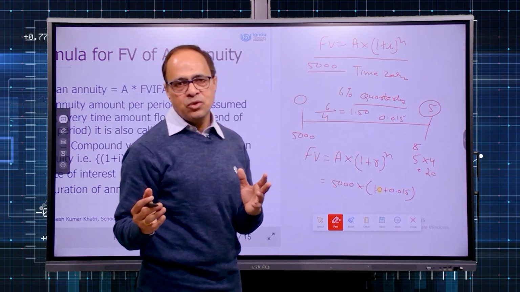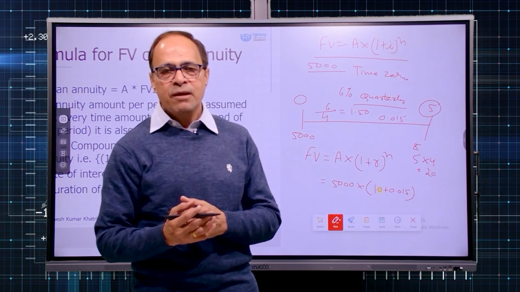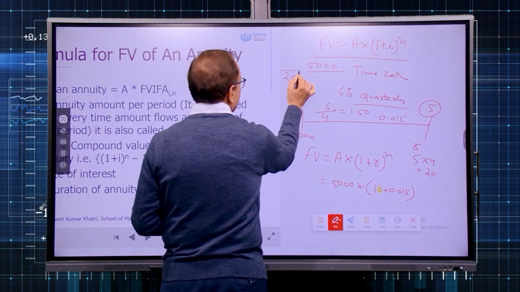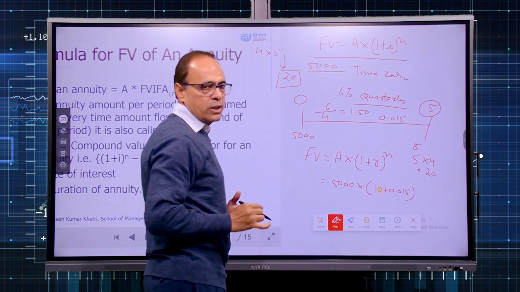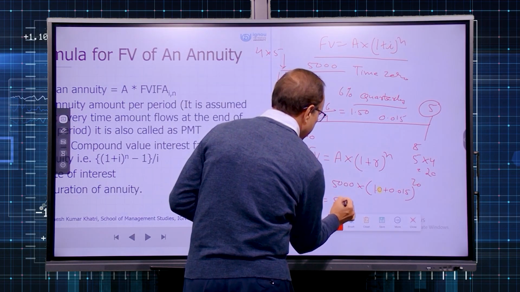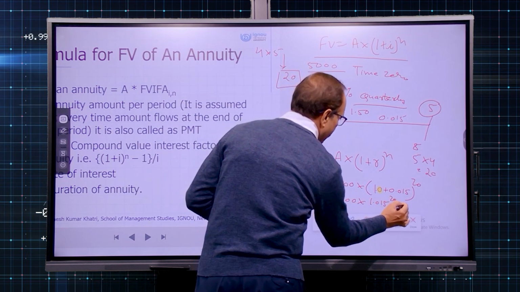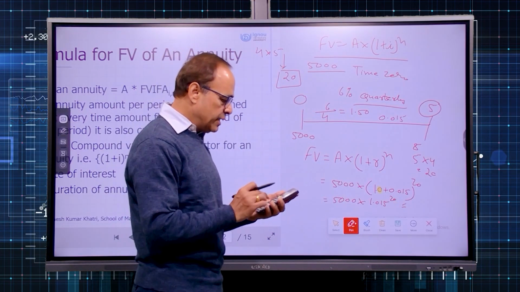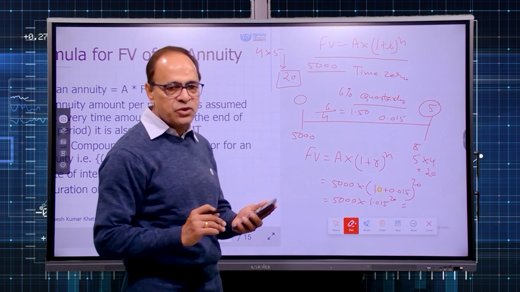Now why 20? Because you might be surprised that I am depositing money for 5 years and why n is 20 in this case. But dear learners, there are 20 quarters in a total period of 5 years, because every year 4 quarters, and in 5 years we have 20 quarters. So it will be raised to the power of 20. So now we have 5,000 multiplied with 1.015 raised to the power of 20. If we use our calculator, we get 1.015 raised to the power of 20 as 1.3469.